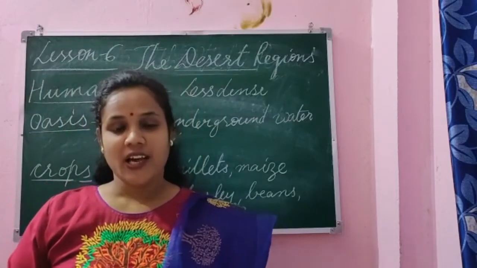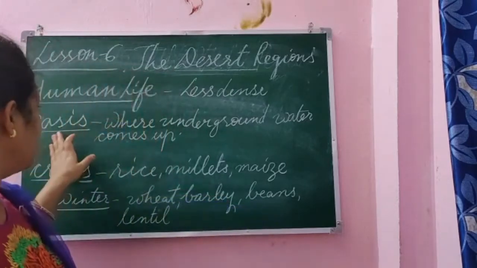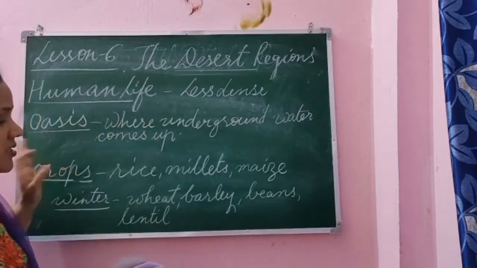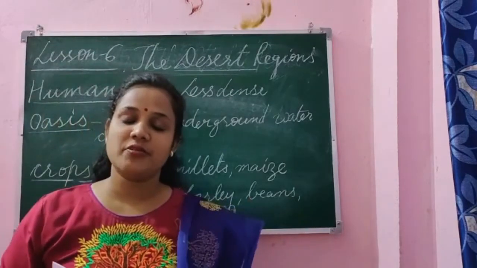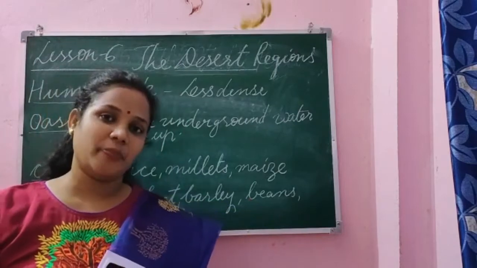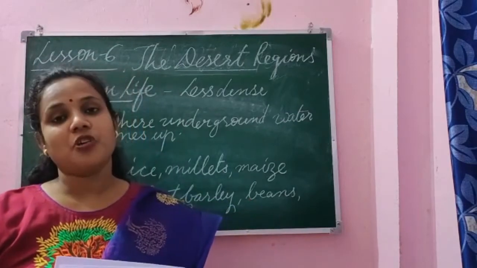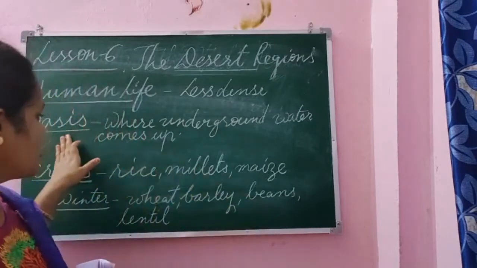And people can live and grow crops in the desert region. I've written only near oasis. They cannot grow crops everywhere in the desert region as the area is very dry and has very little precipitation. So the crops are grown on or near the oasis.